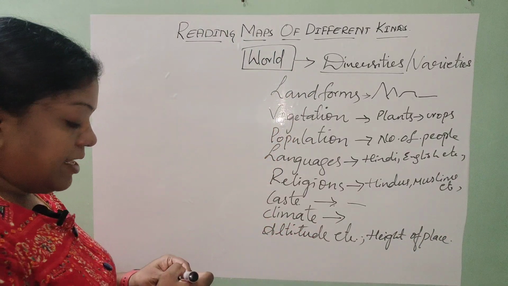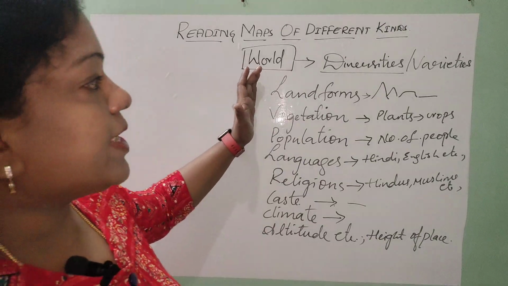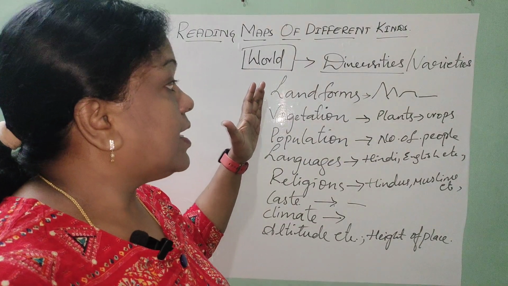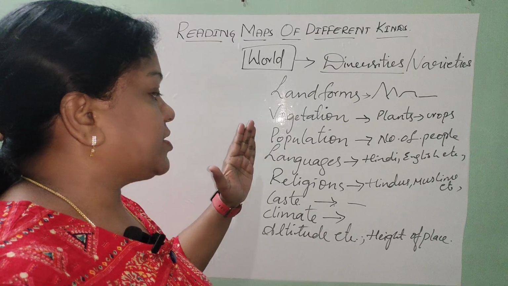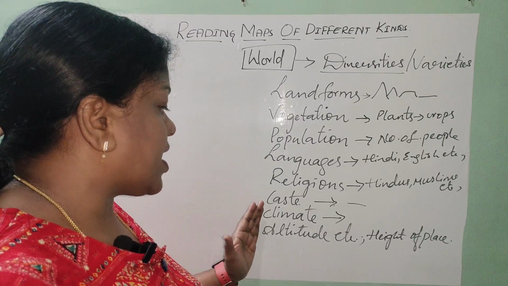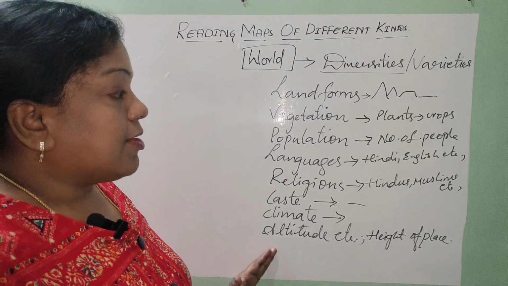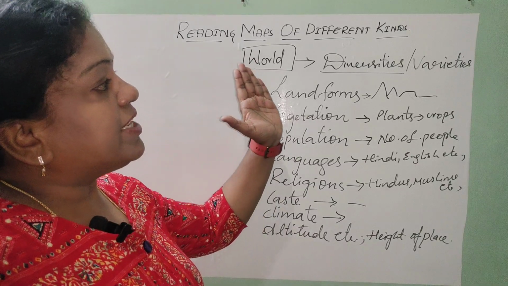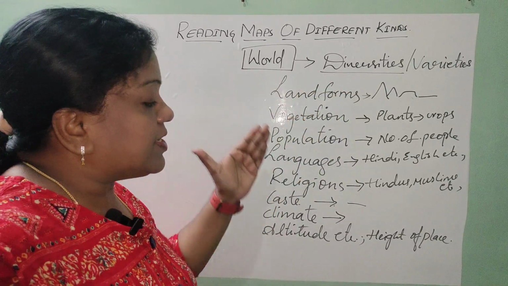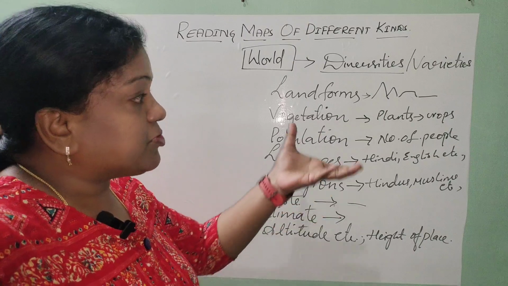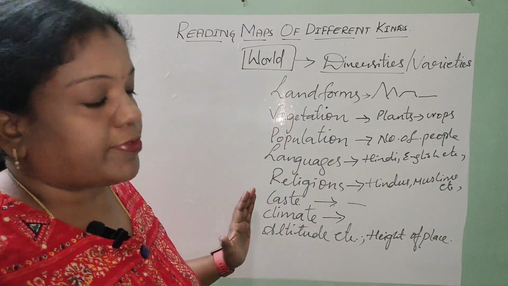So in a detailed way, we have listed out many diversities here like landforms, vegetation, population, languages, religions, caste, climate, altitude. The world around us is being distributed with these many diversities from which we have listed out only few of them.